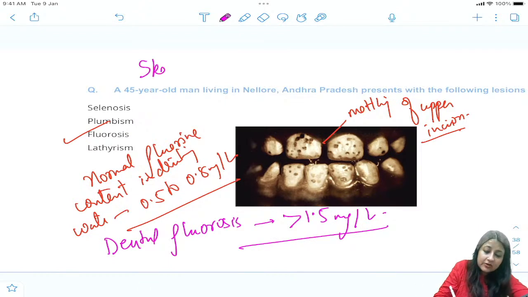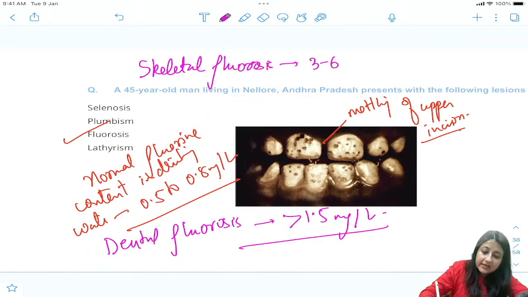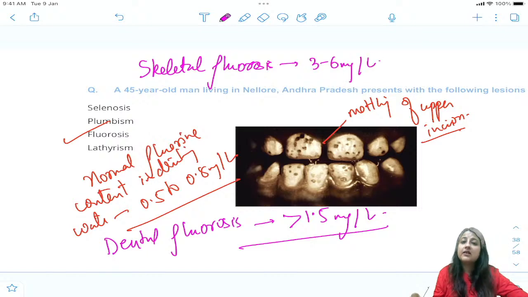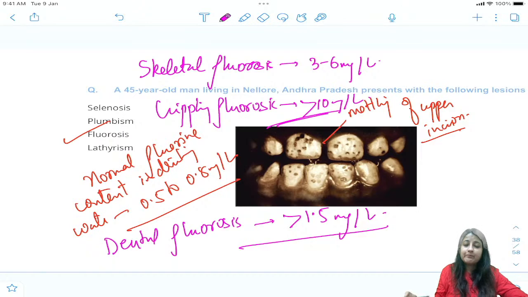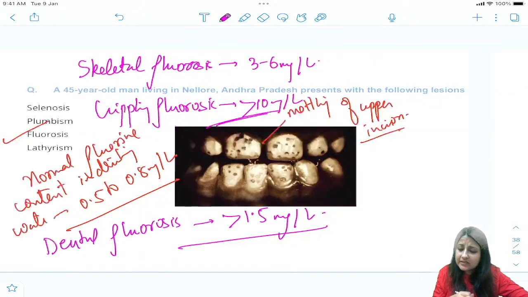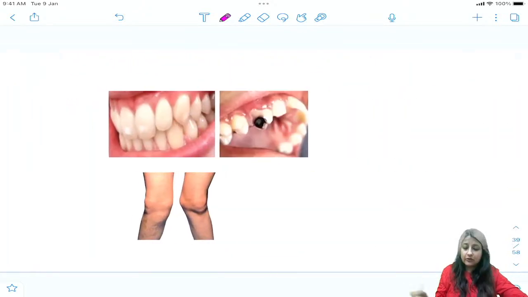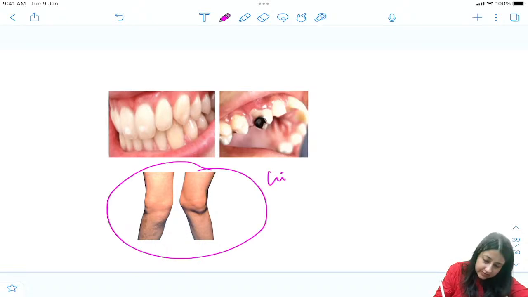There is another fluorosis which is known as skeletal fluorosis. When does that occur? Skeletal fluorosis, 3 to 6 milligram per liter. Okay, that is when skeletal fluorosis occurs. And एक और होता है तुम्हारा crippling fluorosis. Crippling fluorosis is seen when it is more than 10 milligram per liter. ठीक है, all this is important. And how does crippling fluorosis present as? देखो, this is crippling fluorosis. Can you see? This is crippling fluorosis.